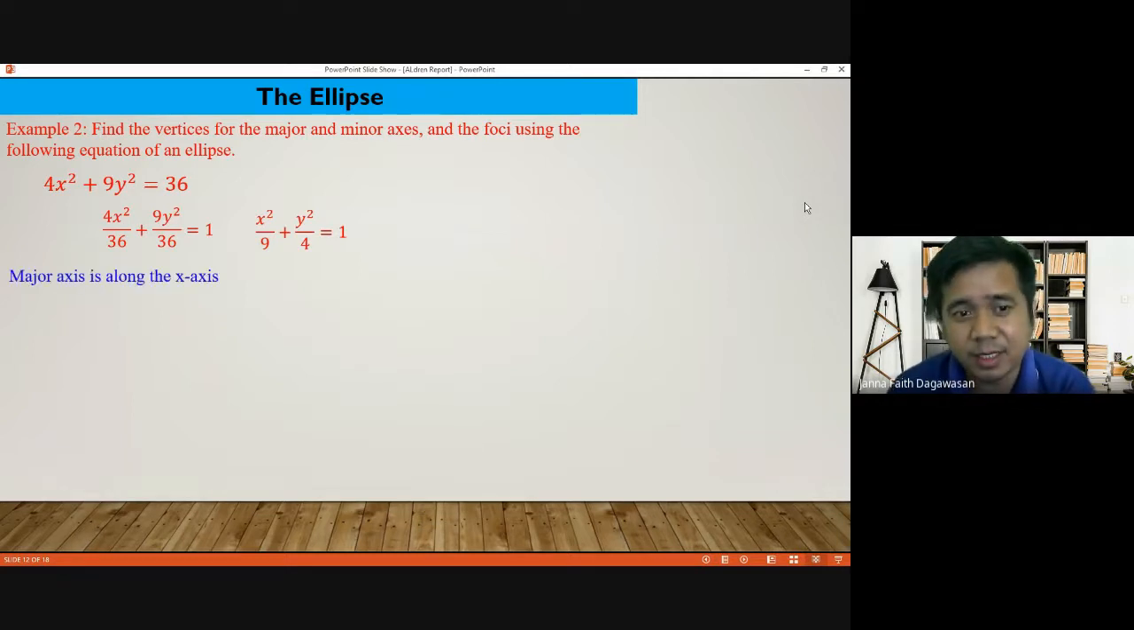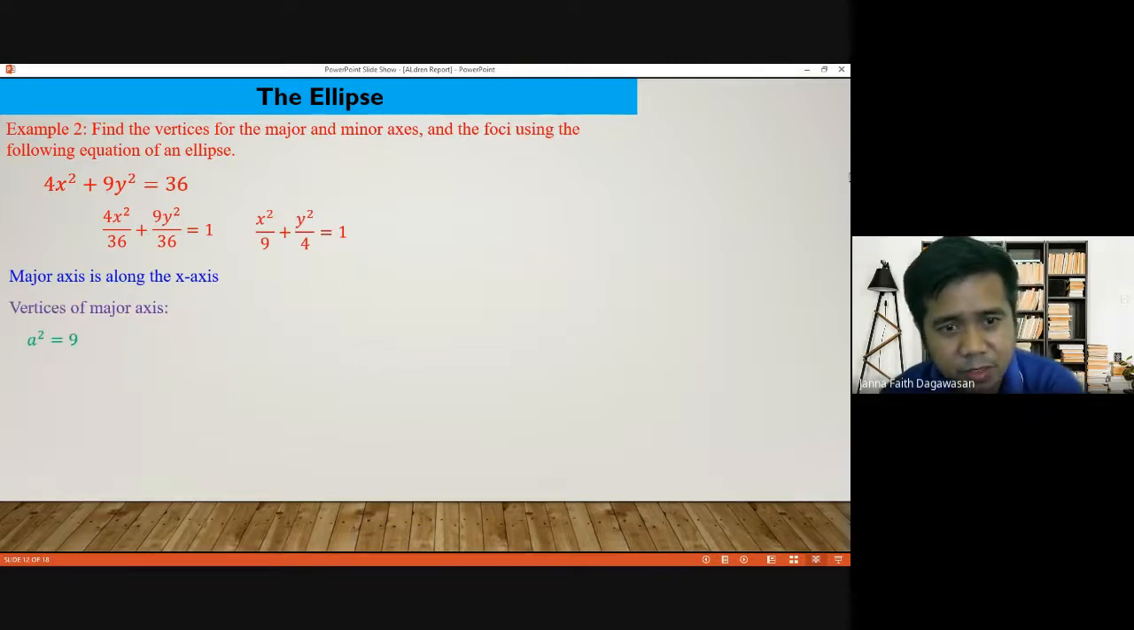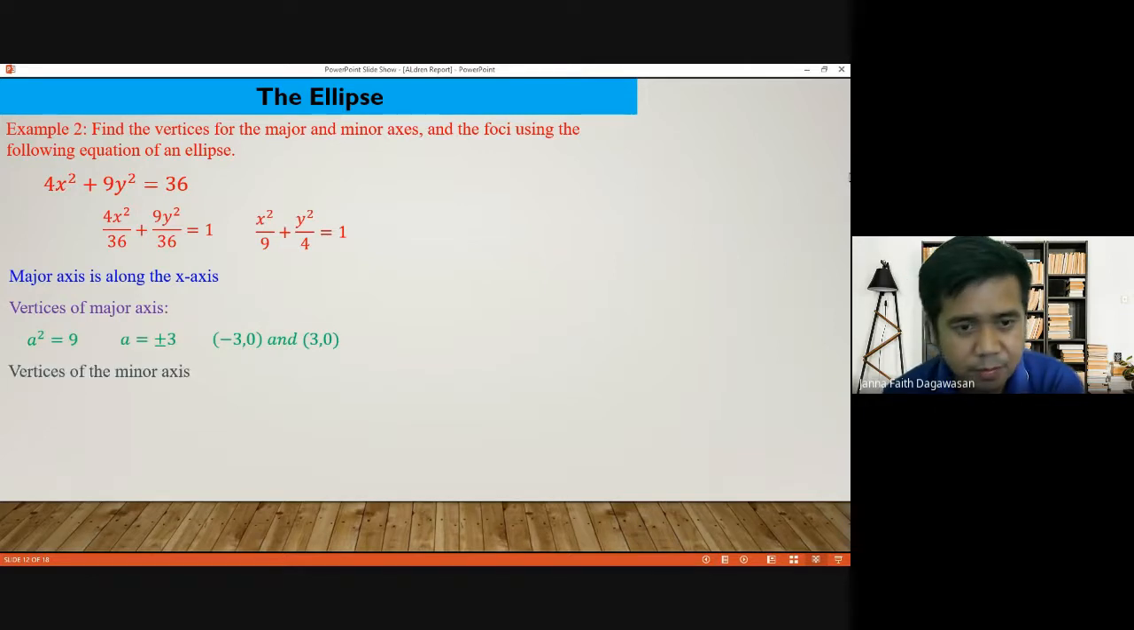Major axis is along the x-axis. True, isn't it? Because x is bigger than y. So, vertices of the major axis. A squared is equal to 9. And then the square root of 9 is positive, negative 3. And that is our A. So our vertices are negative 3, 0, and 3, 0.